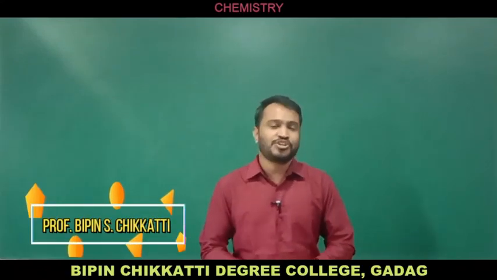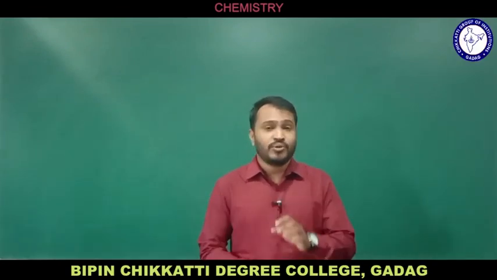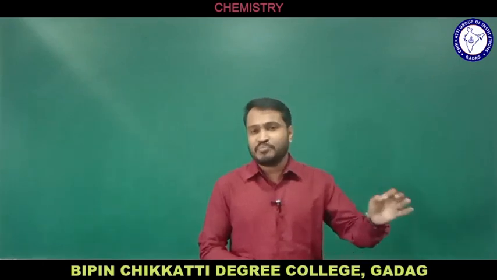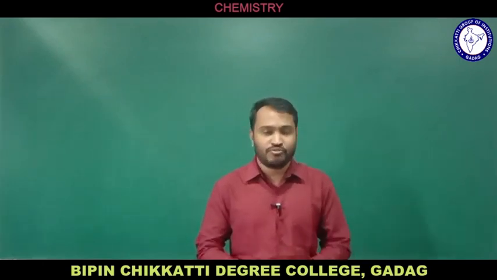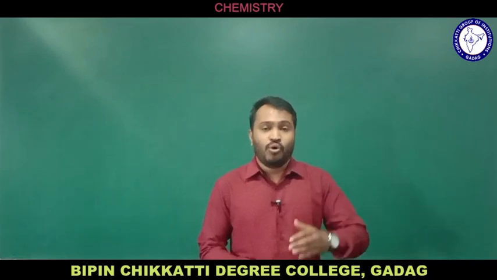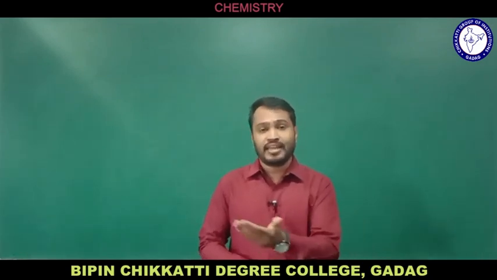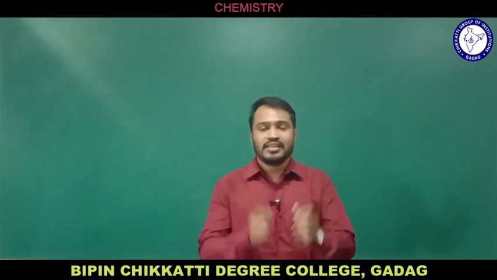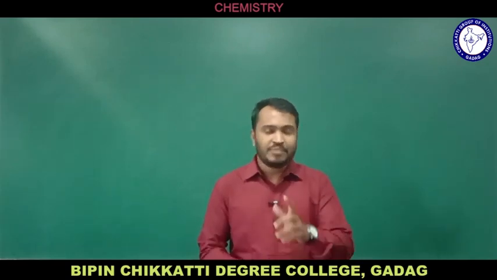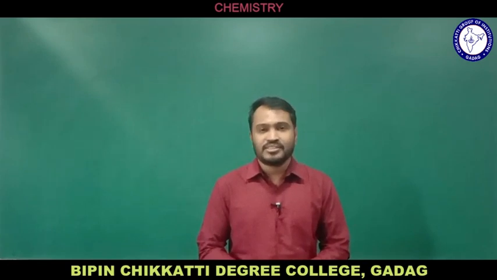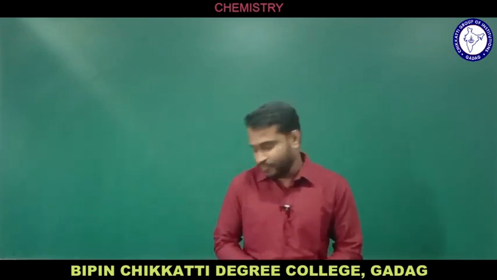Watching session number 1 of the chapter Chemical Bonding and Molecular Structures. In this chapter, we are going to talk about the different types of chemical bonds formed and what about the structure of different chemical compounds and the molecular structure based on some theories. Let me start with the basic concept, that is what actually the chemical bond stands for.